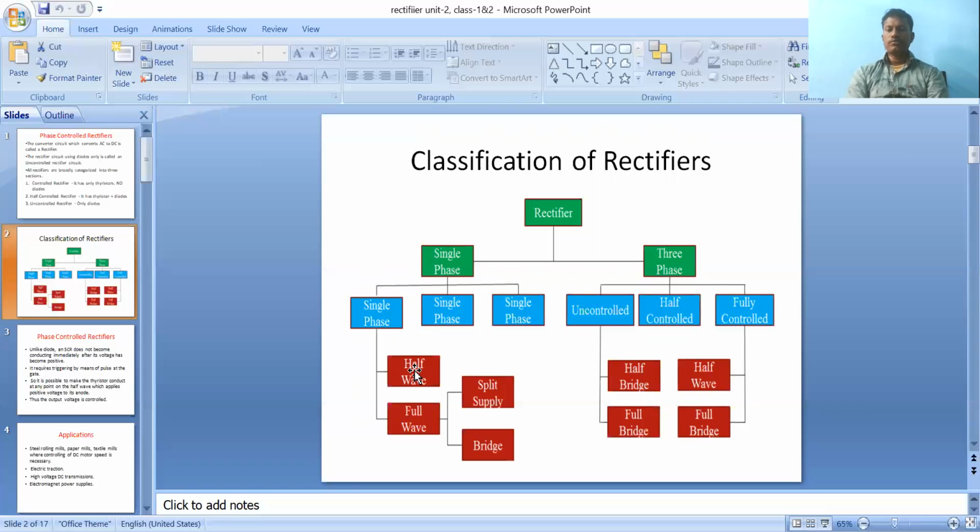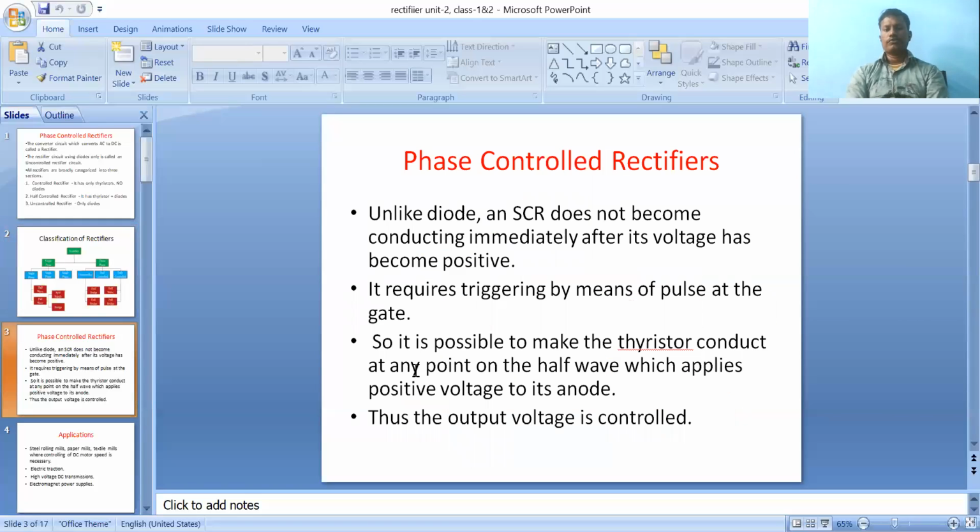In the half bridge, there are three switches, three diodes and three thyristors. In the case of a three phase full bridge rectifier, six switches are connected as only thyristors or SCRs, whatever it is. So that is nothing but the full bridge. So that is the classification of rectifiers.